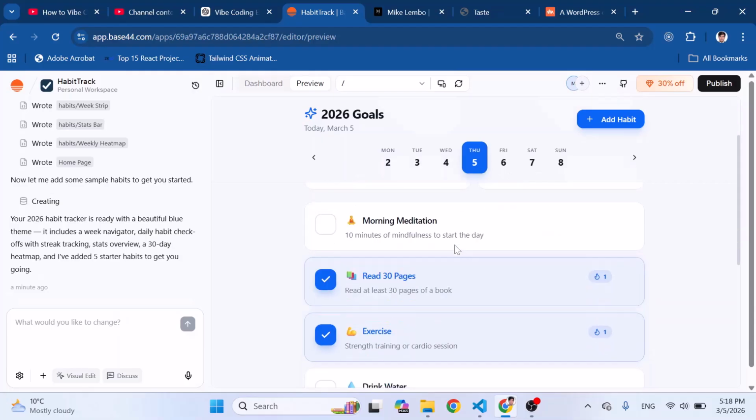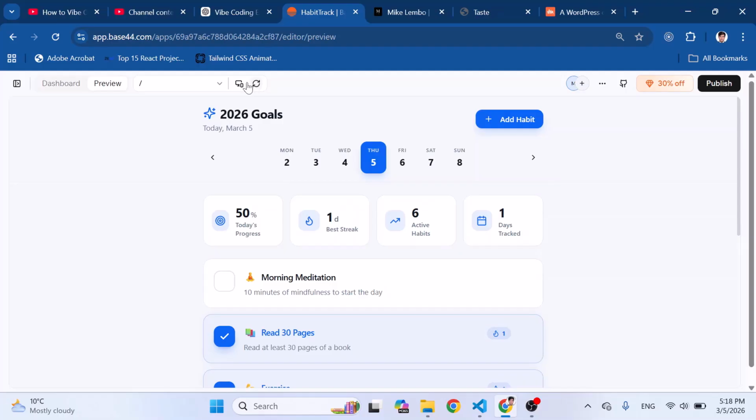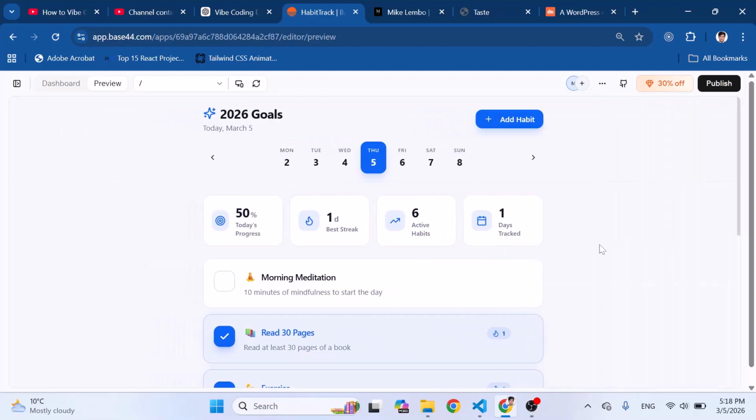So what else would I like to explain to you? Let's minimize this, and for example we can see how it looks on mobile. On mobile it will look like this. Let's go back to the PC.